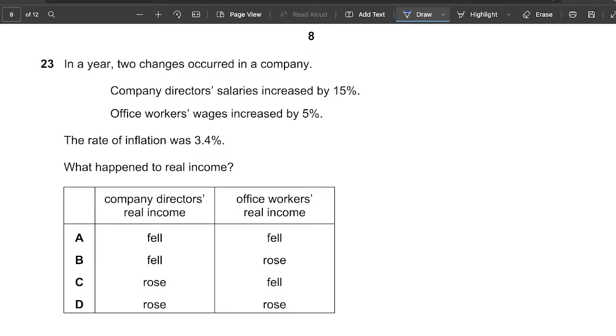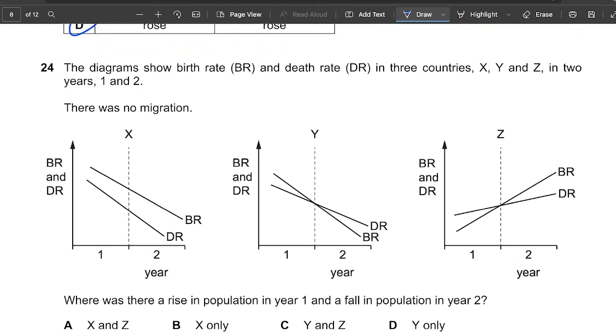Okay, in a year 2 changes occurred in a company. The company's directors' salaries increased by 15%, office workers' wages increased by 5%, and then the rate of inflation was 3.4%. You can see they've increased more than the inflation, so the real income both rose. Okay, what happened to the real income? They both rose because the percentage of both of them is more than the rate of inflation, right? So even before inflation, it must have risen, right? Both of them have increased. Okay, we move on to the next question.